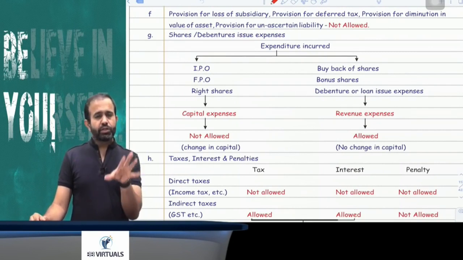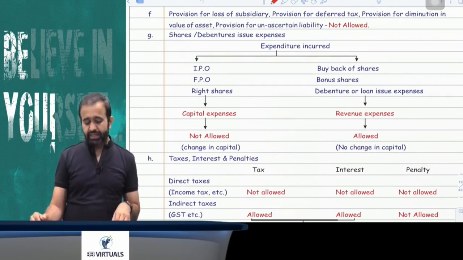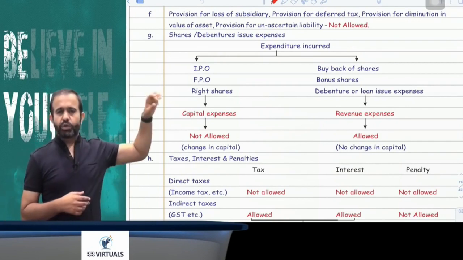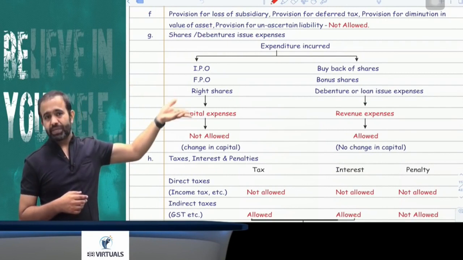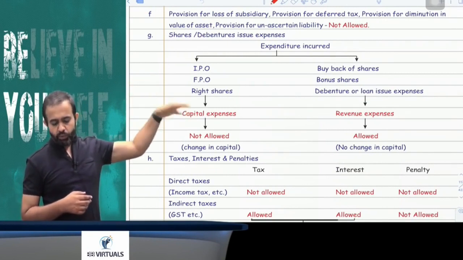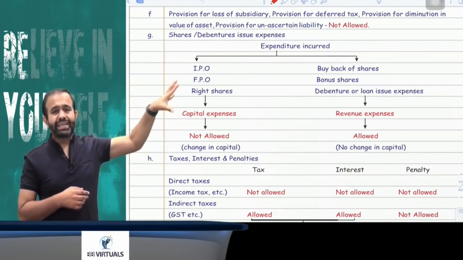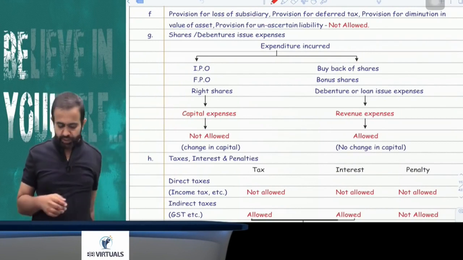This is decided in one of the case laws, Brooke Bond India Limited. The court is saying that with IPO, FPO and rights issue, you are going to raise your capital, so your capital will change, that's why it is a capital expenditure. But at the time of buyback, bonus and debenture, your capital will be intact, means capital will not change. That is called your revenue expenditure.